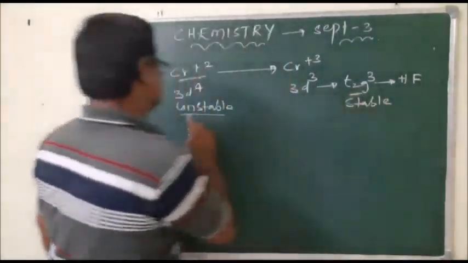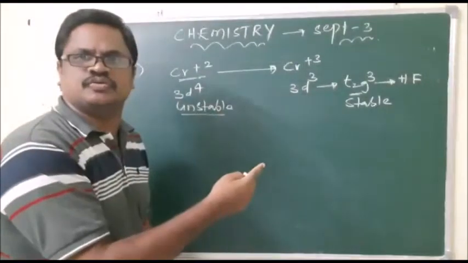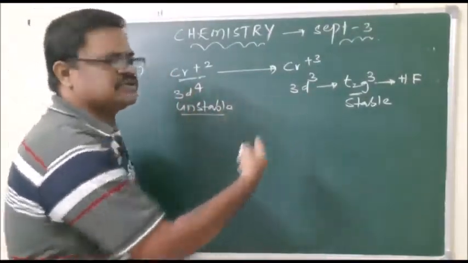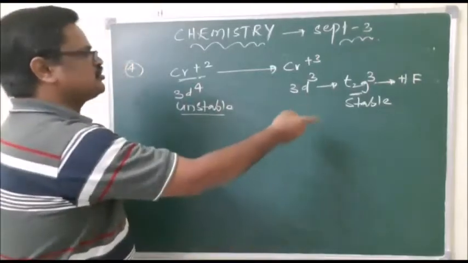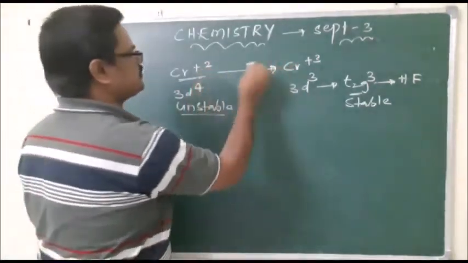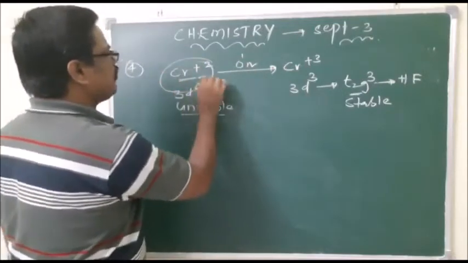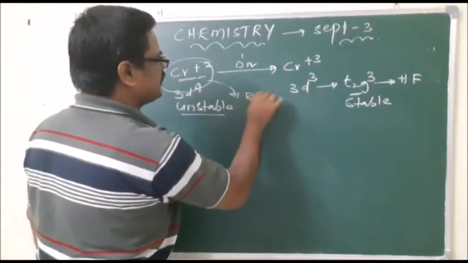Always the unstable one tries to get converted into the stable one. So Cr plus 2 going to Cr plus 3 is nothing but oxidation. If it is undergoing oxidation, it is definitely a reducing agent.